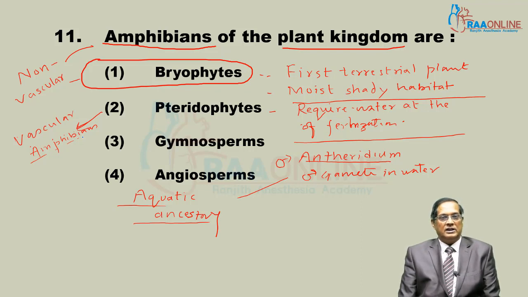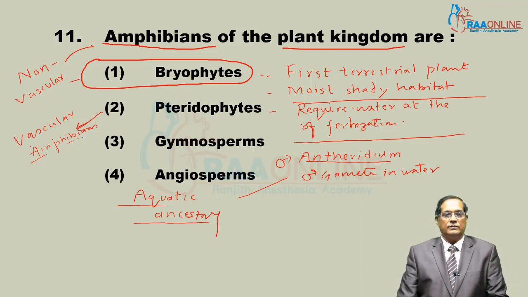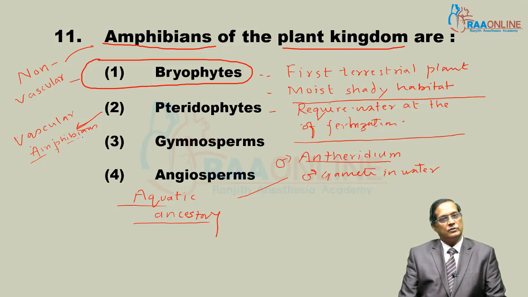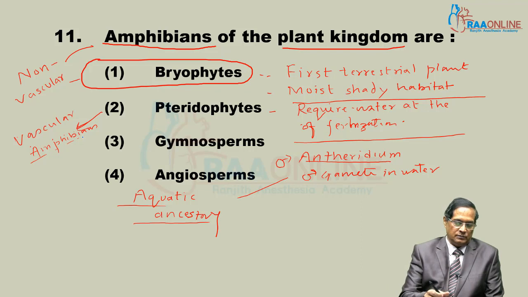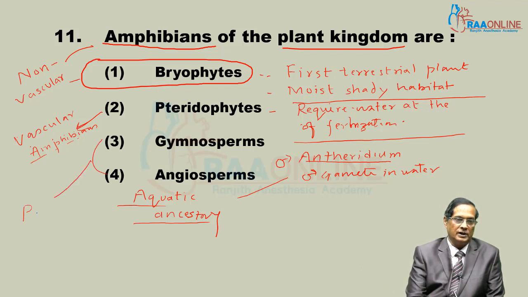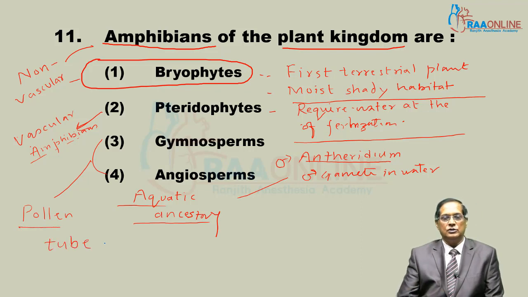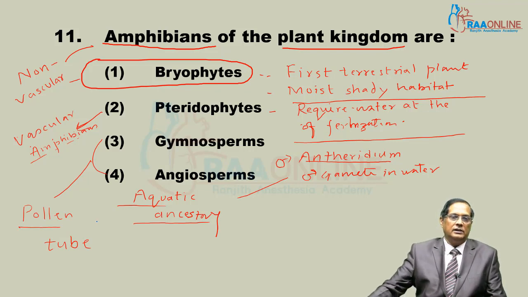But there is a difference. Bryophytes are non-vascular. They don't have true vascular tissue, that is xylem and phloem. Whereas pteridophytes have true vascular tissue, that is xylem and phloem. And in angiosperm and gymnosperm, fertilization takes place by means of pollen tube. Water is not essential for them. Pollen tube carries male gamete in gymno and angio. So, finally, question number 11, answer is bryophyte.